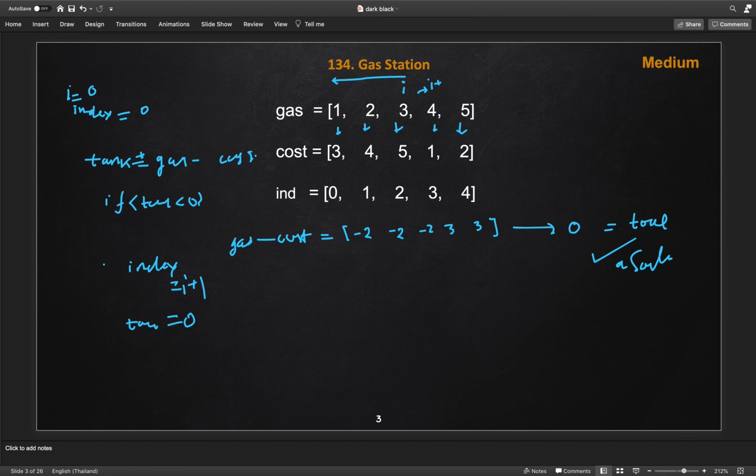We will also keep track of all the changes in our total variable, which in the end will tell us whether we have a solution or not. In the end we will check if total is greater than or equal to 0, we will return the index, otherwise we will return -1 because we don't have any solution. So this is the linear time solution.